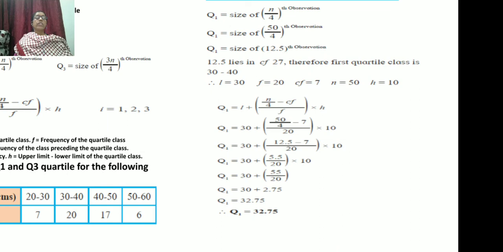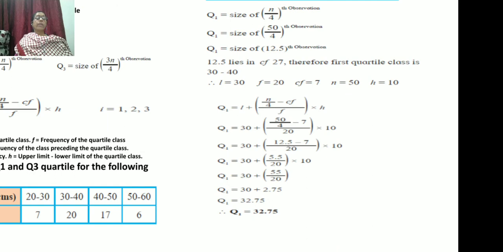So Q1 is equal to L plus (n/4 minus CF) divided by f into h. L is 30, so 30 plus (50 upon 4 minus 7) upon 20 into 10. 50 divided by 4 gives 12.5, and we subtract 7 to get 5.5. So 30 plus 5.5 upon 20 into 10.